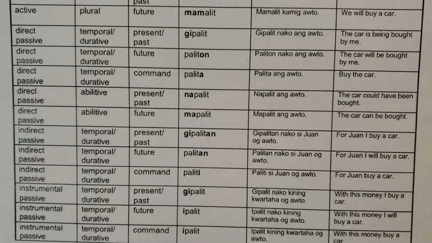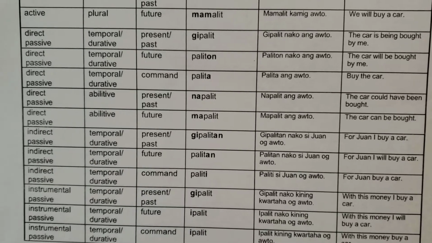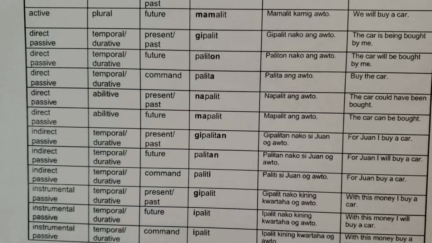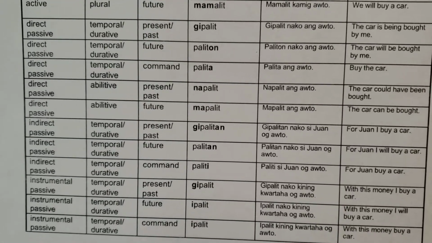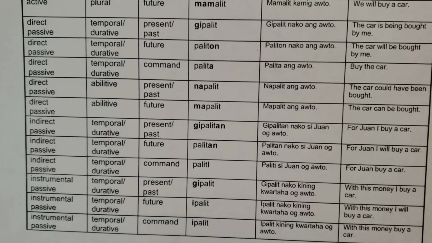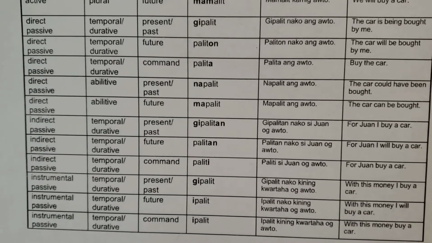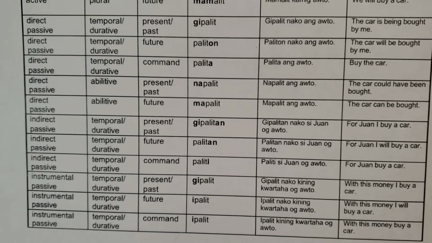For the direct passive voice, present past tense, the verb affix is gi. Gi palit. The car is being bought by me. Or I can also say, I bought the car. Gi palit nako ang auto.